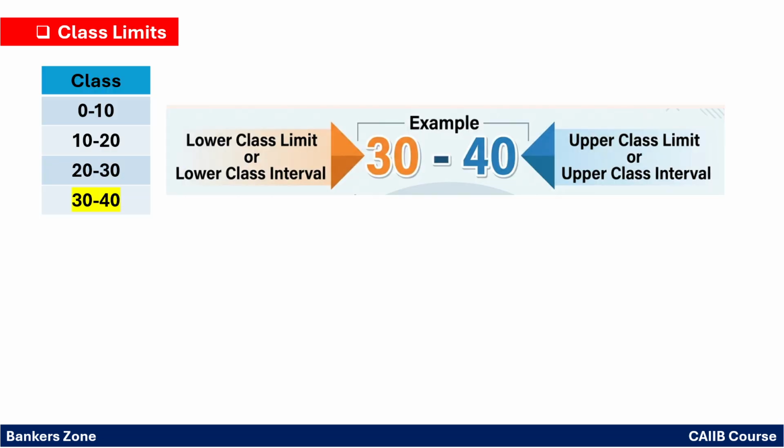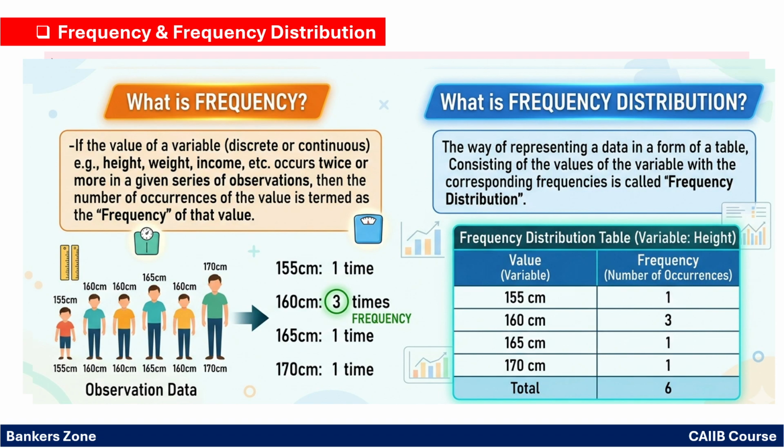Hello friends, let's look at frequency and the frequency distribution. What do you mean by frequency? Frequency is simply the value of a variable, discrete or continuous, like height, weight, income, which occurs twice or more in a given series of observations. The number of occurrences of the value is termed the frequency of the value. So what is frequency? Very simple. The number of times a value occurs is nothing but the frequency.